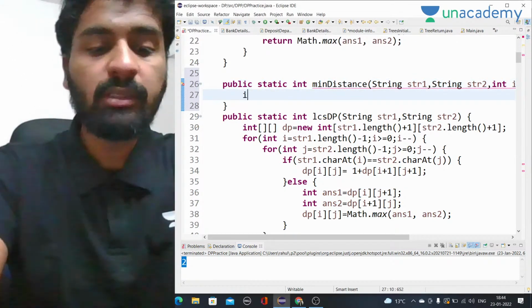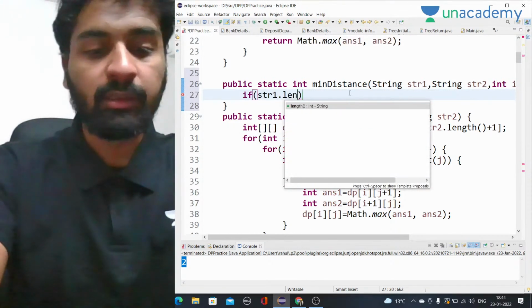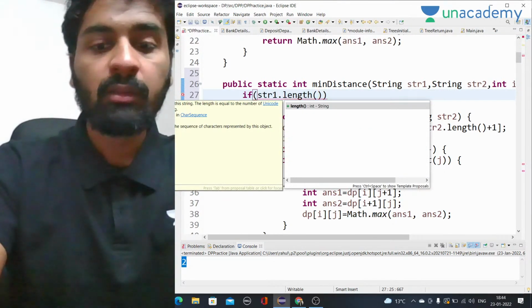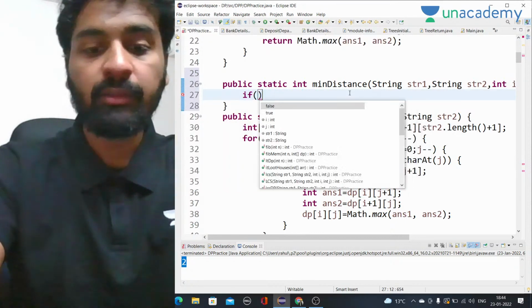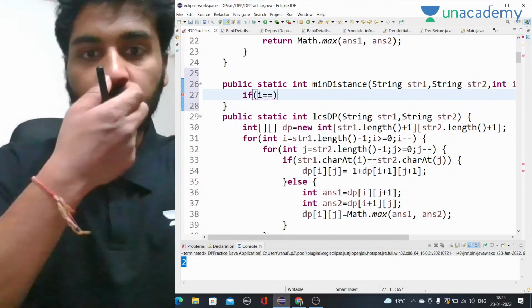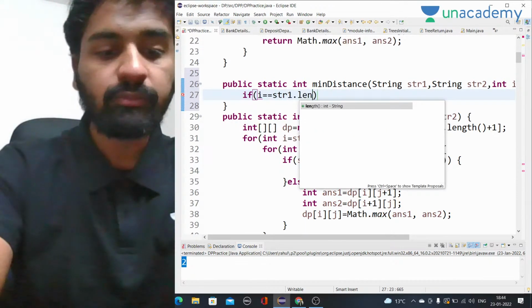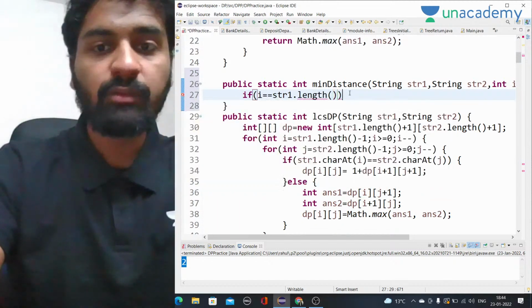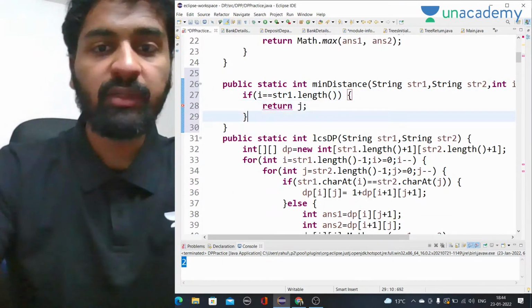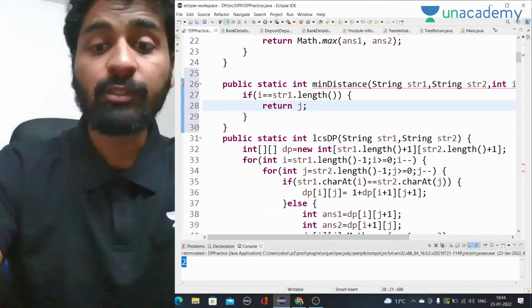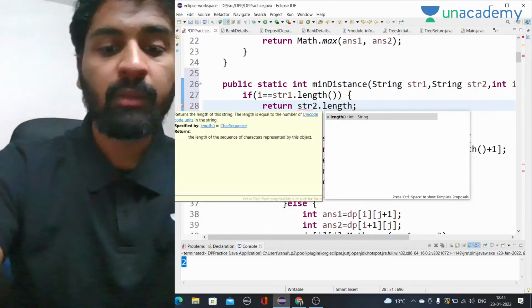So what we are going to do is, if i equals str1 dot length, in that case we have to return the remaining length of the second string. Sorry, not j, we will actually return str2 dot length minus j.